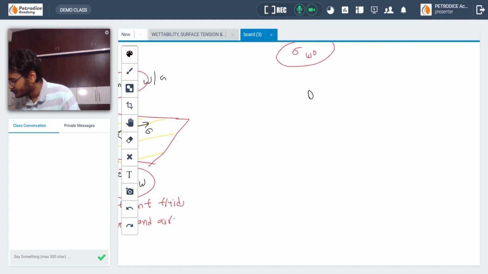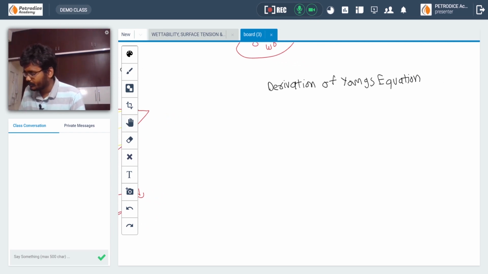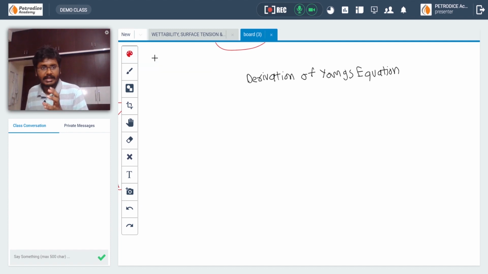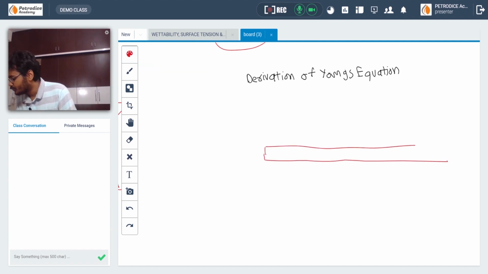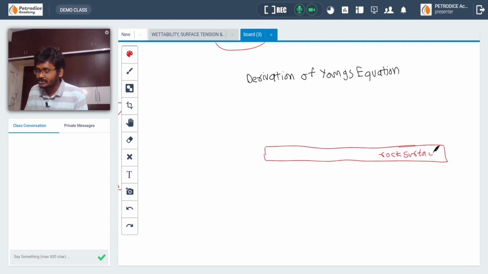Derivation of Young's equation. Okay, what do you mean by Young's equation? Let us have a particular rock surface, and the rock surface is water wet. Consider it is water wet.